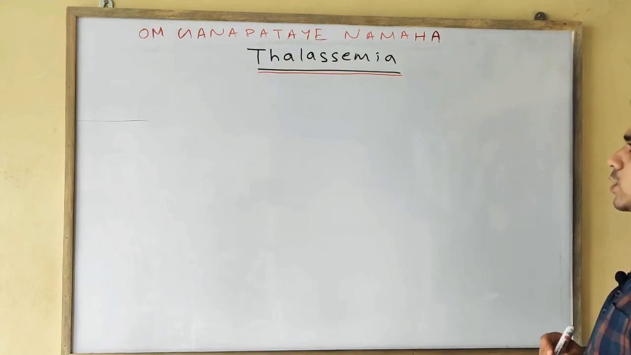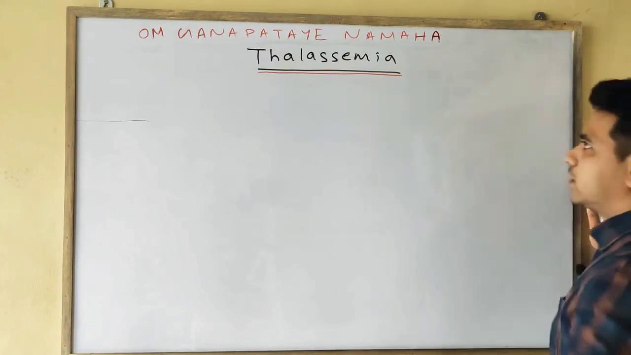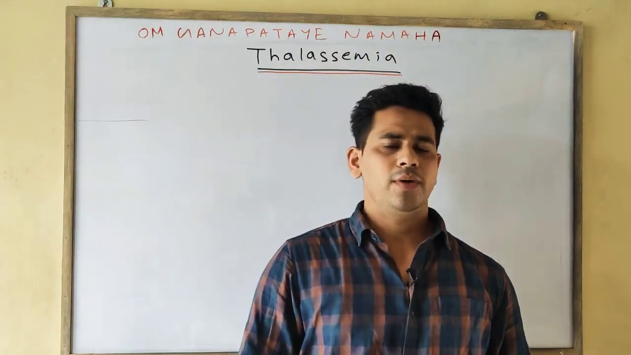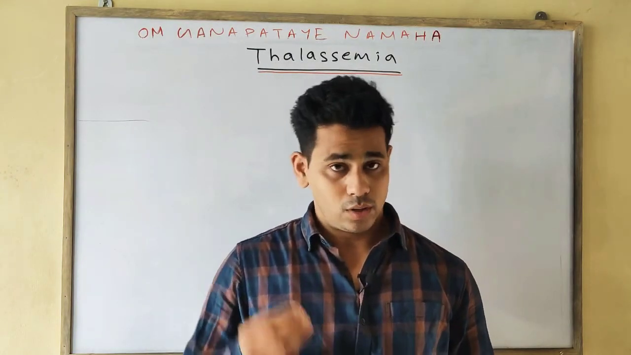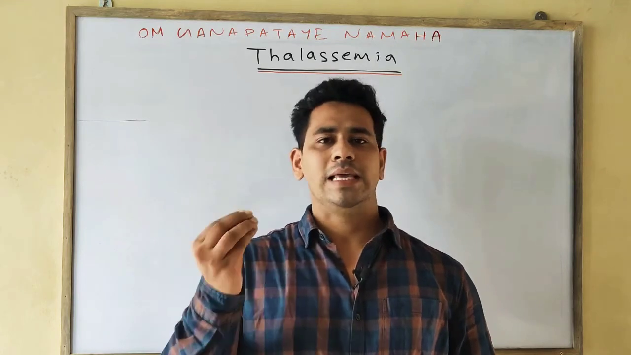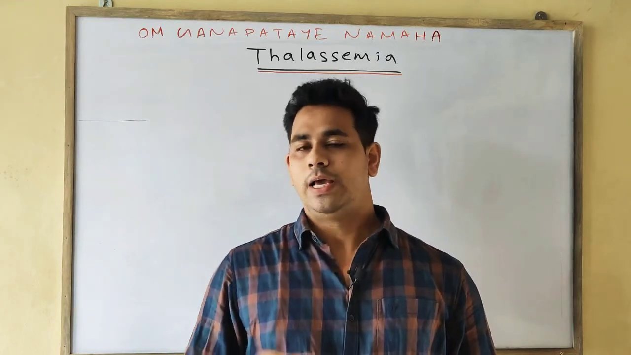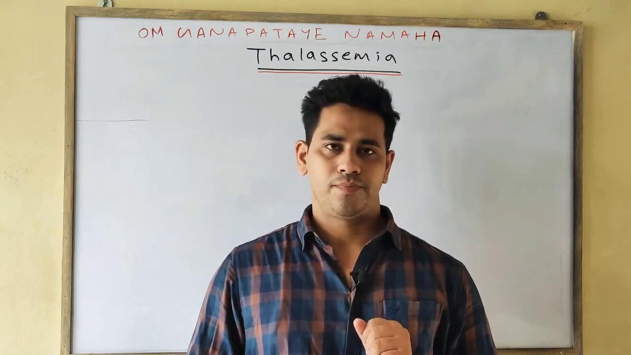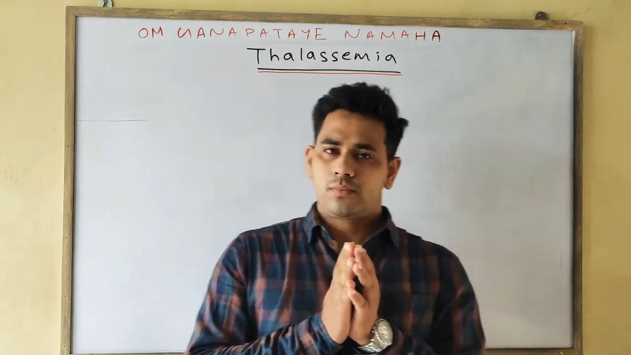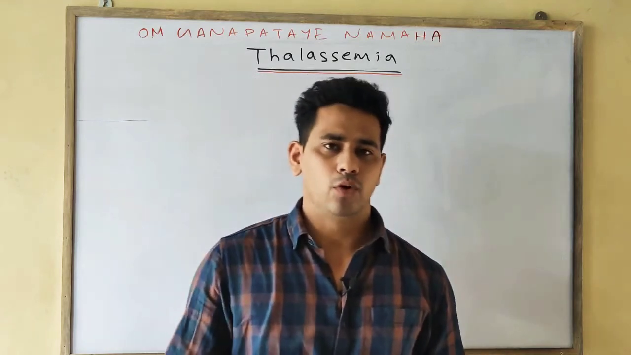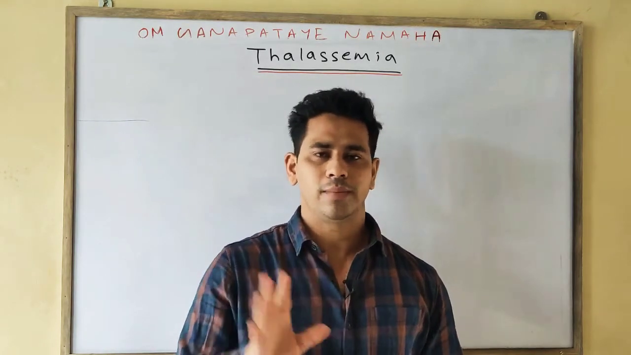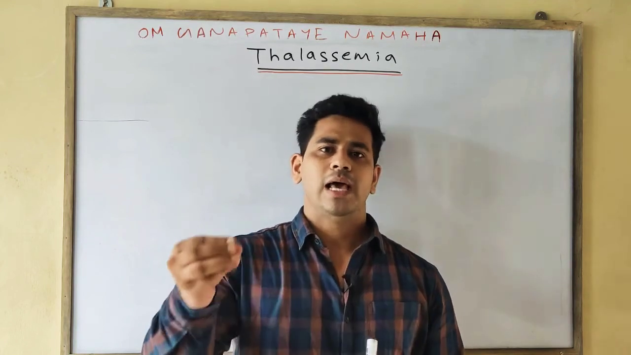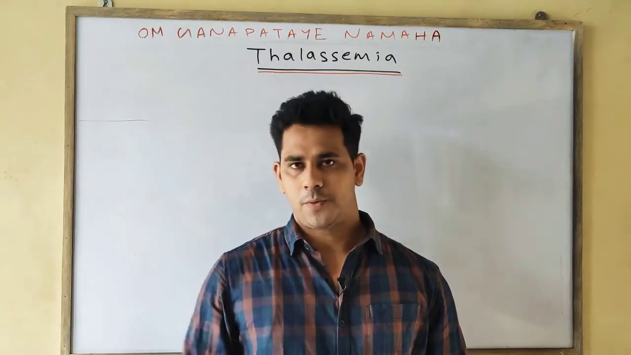Today we'll discuss our new topic, thalassemia. So simply, what is thalassemia? We know thalassemia is an inherited blood disorder in which a person makes abnormal hemoglobin. Okay, what is hemoglobin? It is a protein found in the RBC, which helps in carrying oxygen.